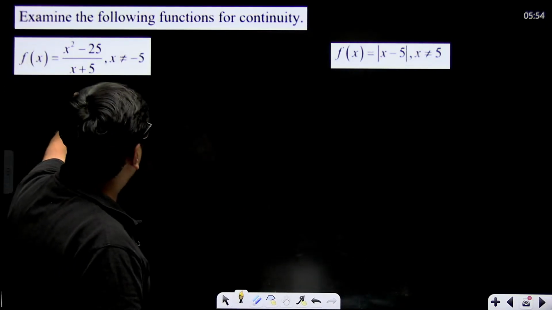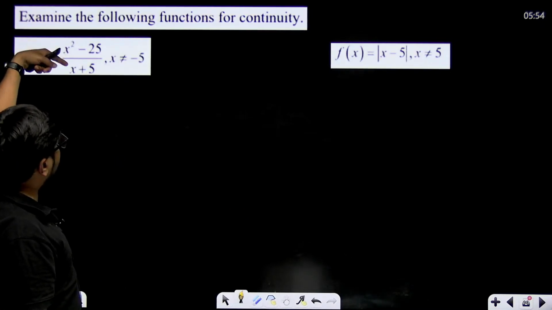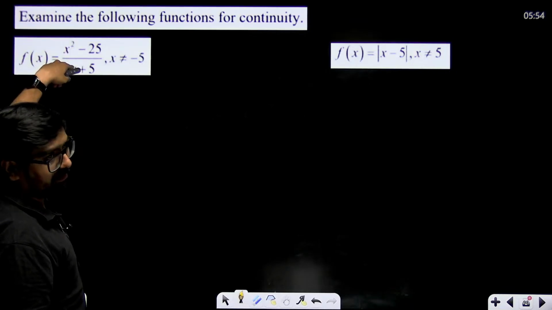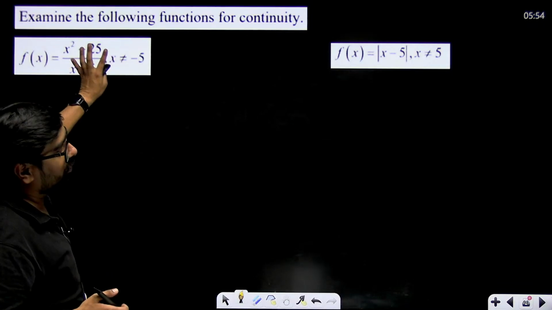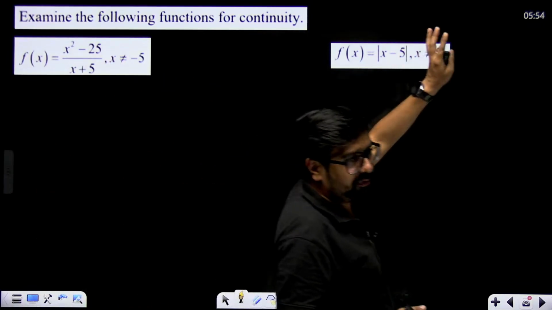If these types of functions come, first simplify the function. For example, you can see over here x plus 5 over x minus 5, so x plus 5 is getting cancelled, right? x is not equal to 5, already given. Here also x is not equal to 5, already given.